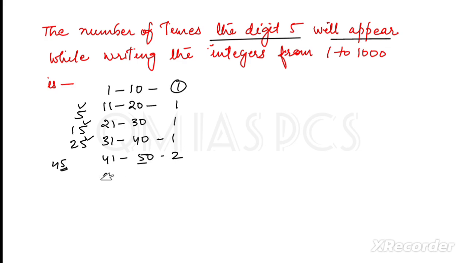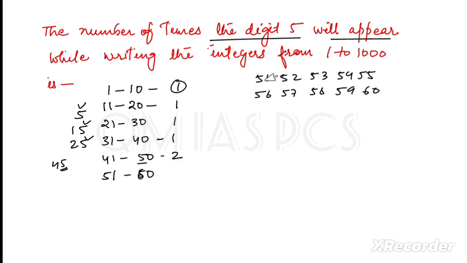Now 51 to 60, how many times? If you see 51 to 60, 51 52 53 54 55 56 57 58 59, and then 60, you can see there is a 5 in every tens place. So you can see 1 2 3 4 5 6 7 8 9, and there is one more in the ones place, that is 55. So it will be 10 times.